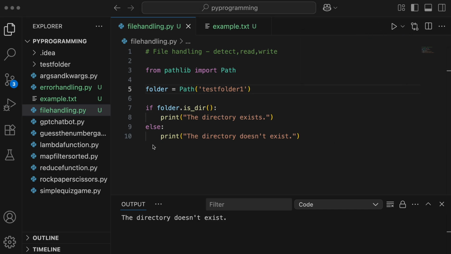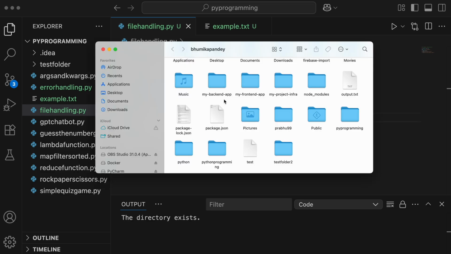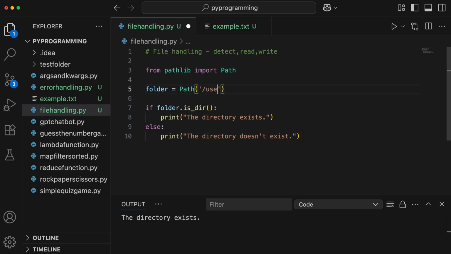But let's say my file doesn't exist here, but rather somewhere else on my machine. In my machine, under users and under my username, I have kept a folder and also a file. I'll provide the path to this file and to this folder, and we'll see if it exists or not. Here I'll first check for the folder, and the name of the folder is test folder 2. If I save and run this, it will show the directory exists. But let me first give something which doesn't exist. And if I give 2, this is the name of the folder that I have kept.